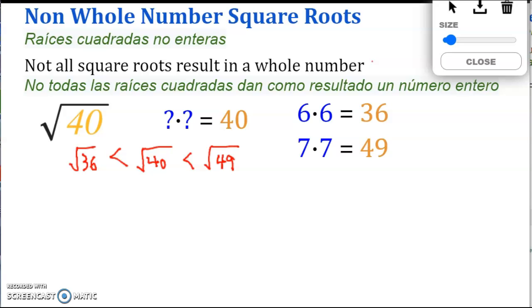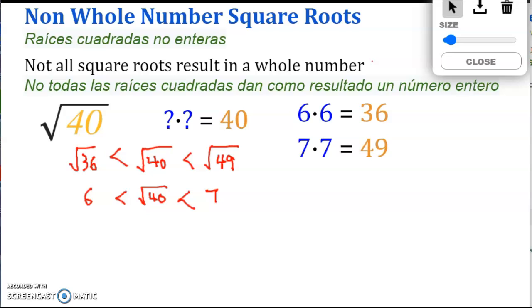What is square root of 36? That's 6. So far we know that square root of 40 is somewhere between 6 and 7.